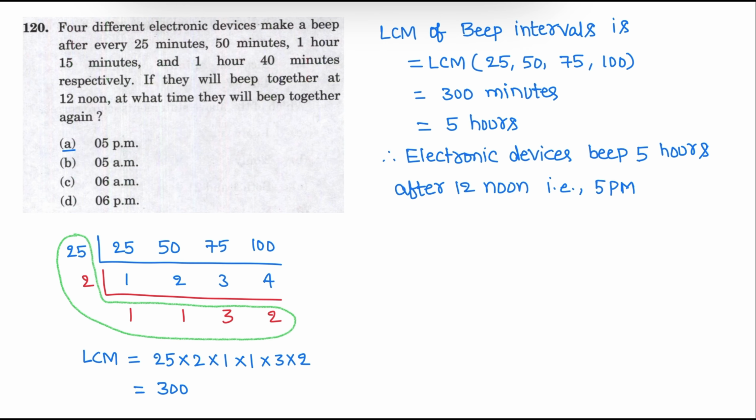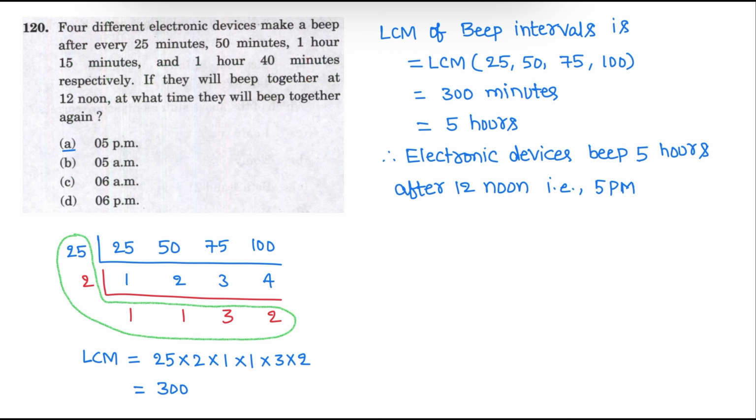Last question. Four different electronic devices make a beep after every 25 minutes, 50 minutes, 1 hour 15 minutes, and 1 hour 40 minutes respectively. If they beep together at 12 noon, at what time will they beep together again?